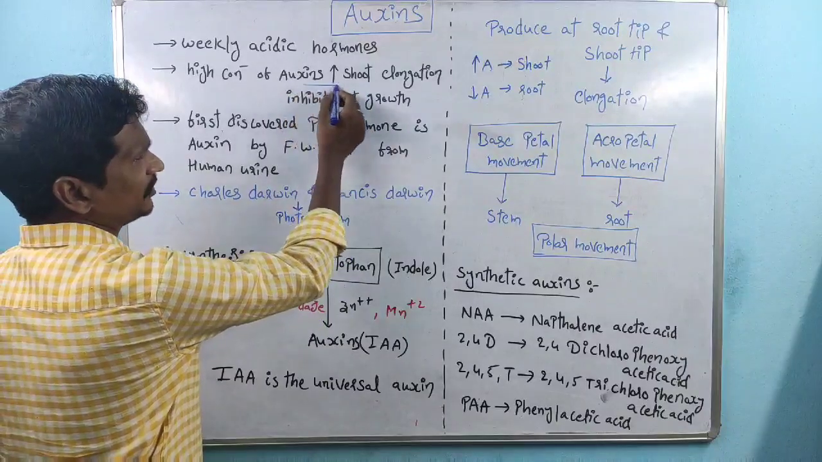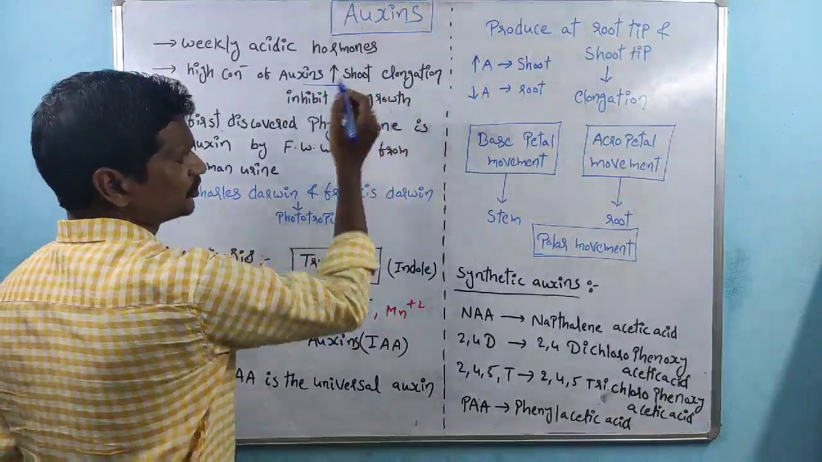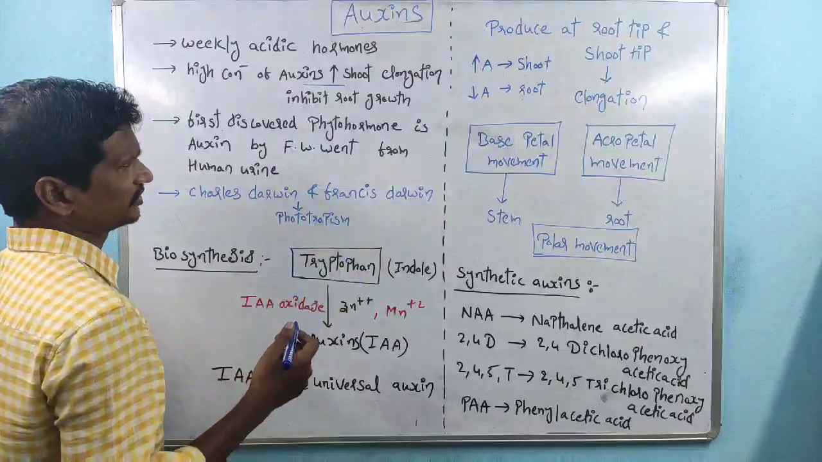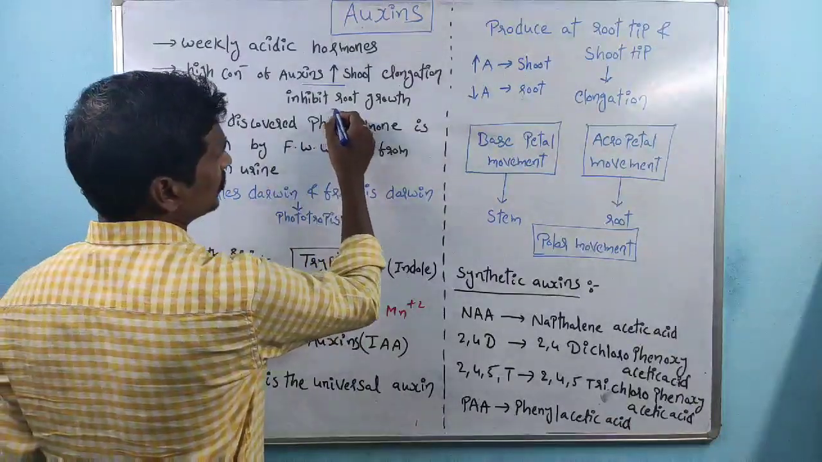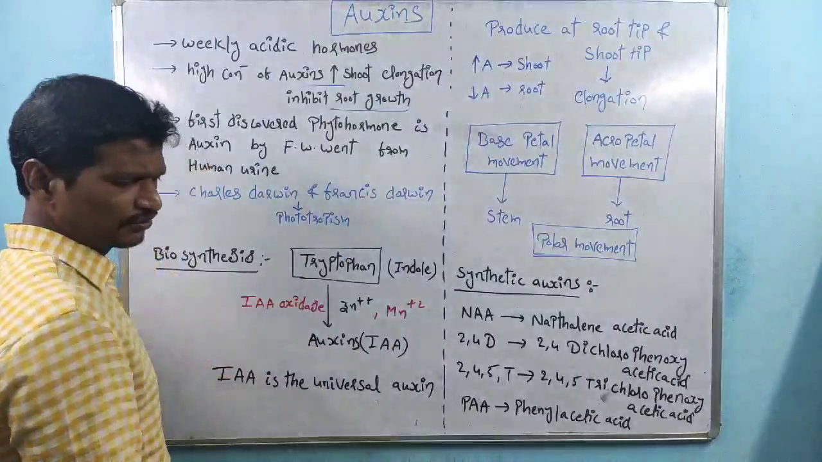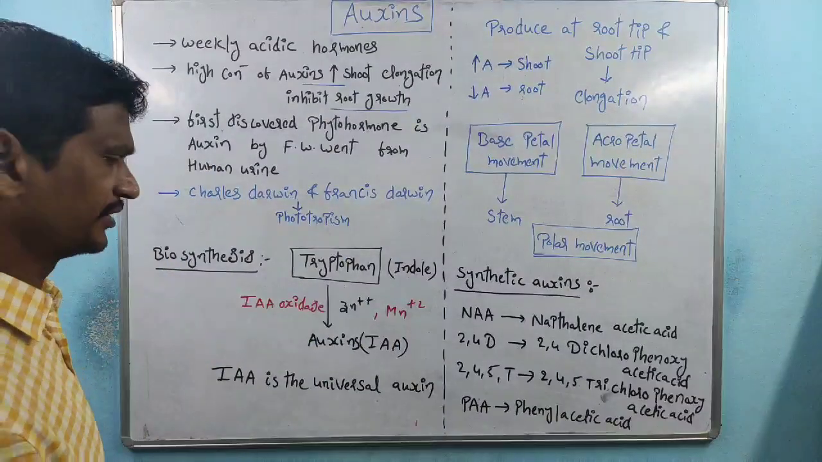Here I have given a one-sided statement: a high concentration of auxins supports shoot formation or shoot elongation, and a high concentration of auxins inhibits root growth or root formation.